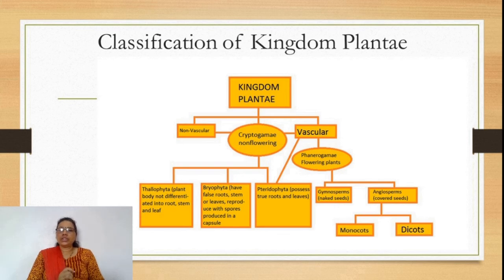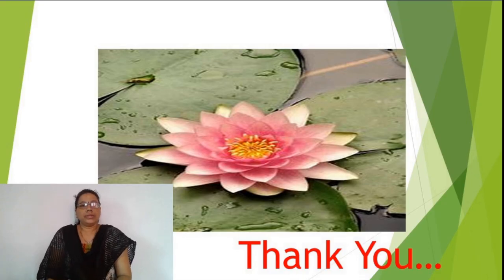The division angiosperms is divided into monocotyledons and dicotyledons, monocots and dicots. Here we know the whole classification of the plant kingdom, and I hope you understand the concept clearly. So here we completed our first topic, the classification of the plant kingdom.